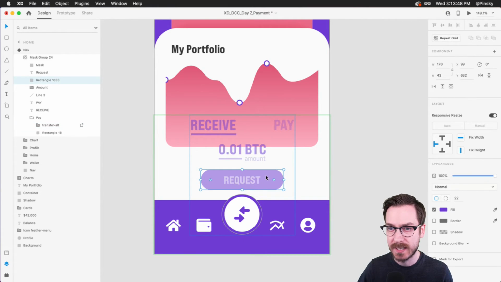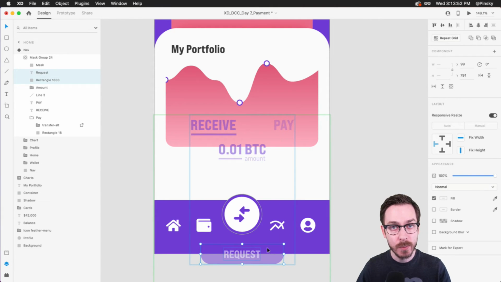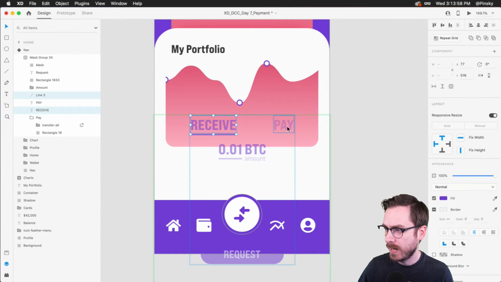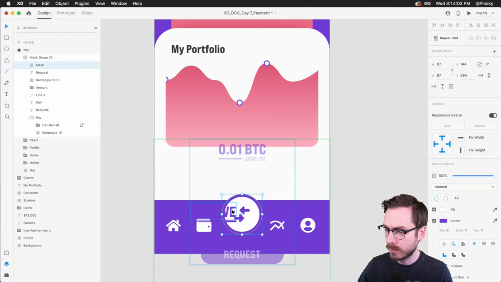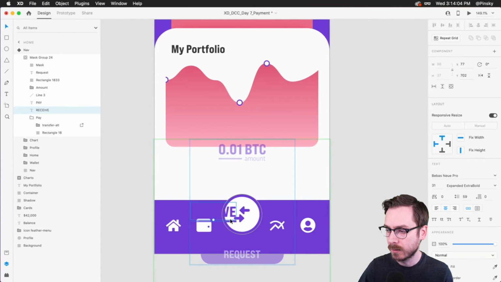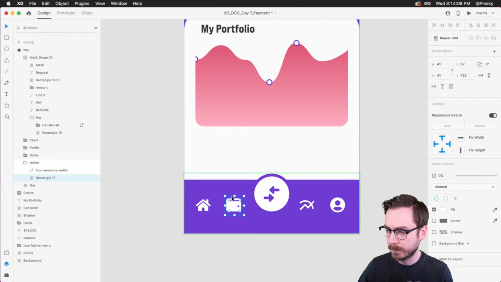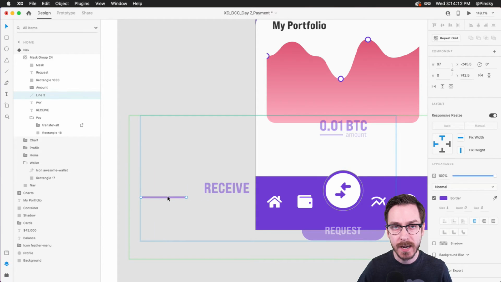So this button, for example, I can just move it below. And because it's outside of the mask, it's not going to be visible. And I can grab, let's say, receive and pay. Let's move this down here. But we might want the receive text layer over here. And maybe the line, I'm going to move even further away. So as it comes into play, everything moves in at different speeds.